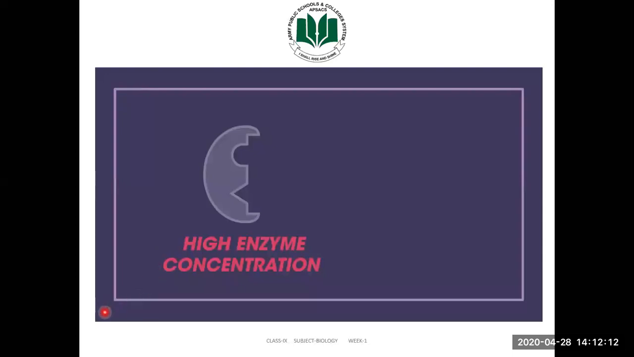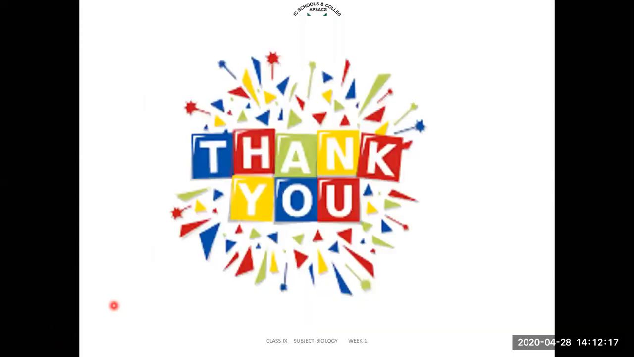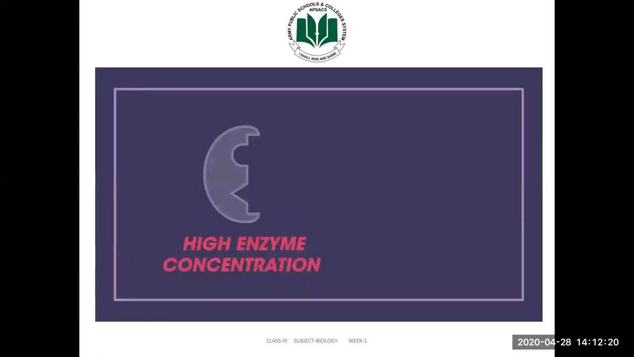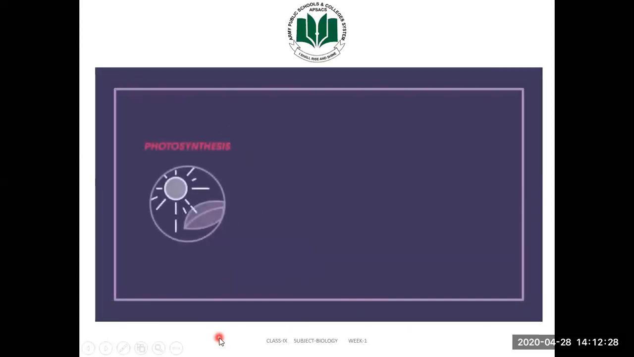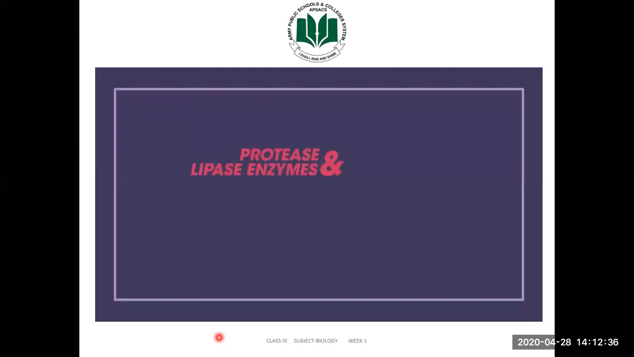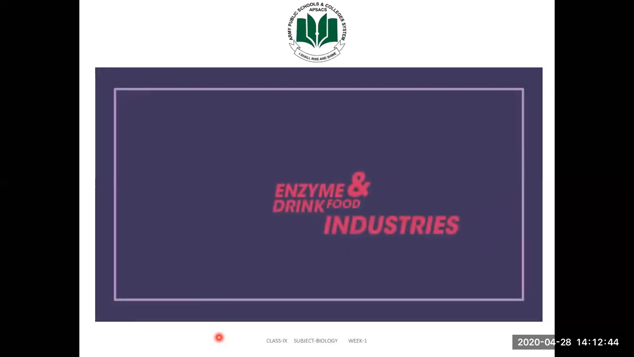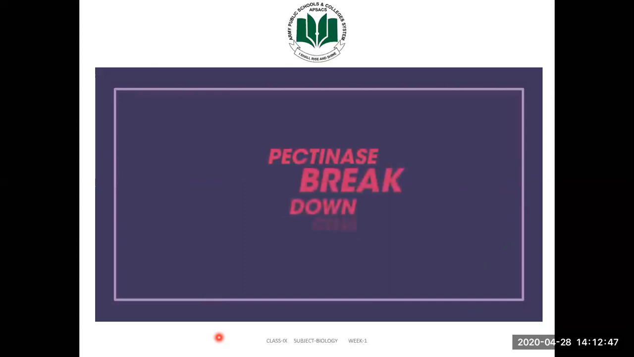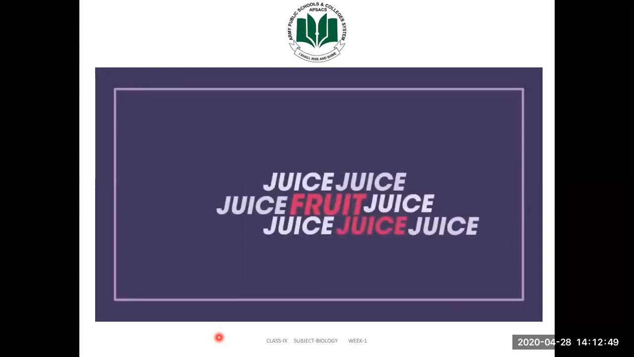Let's have a look at this video to understand the use of enzymes, and we have to get the idea about how enzymes are used. Enzymes not only control all kinds of reactions such as in photosynthesis, respiration, digestion and protein synthesis, but we also make use of them in day-to-day life. Protease and lipase enzymes are used in biological washing powders to remove proteins and fats from stains in our clothes. We also use enzymes in our food and drink industries. Pectinase is used to break down the cells in fruit when making juice so that more juice is released.